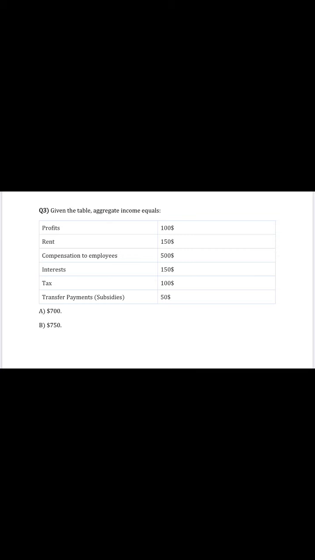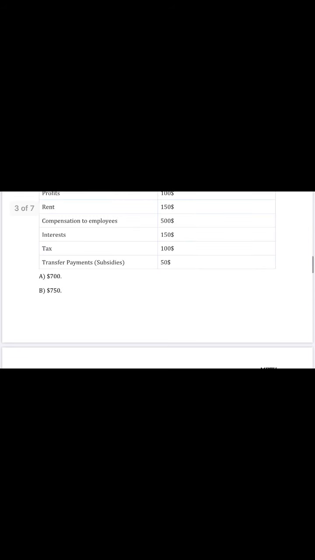But in this case, compensation to employees is their total income, and they pay taxes as expenditure, so we don't consider tax as an income in this case, we consider that as an expenditure. So to calculate aggregate income, we sum profits, rents, compensation to employees, interest, and that is equal to 900. The answer is C. We don't count taxes and transfer payments since they are expenditure.